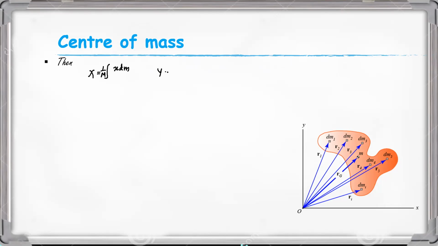In y direction 1 by m integral y dm, and in z direction z is equal to 1 by m integral z dm.